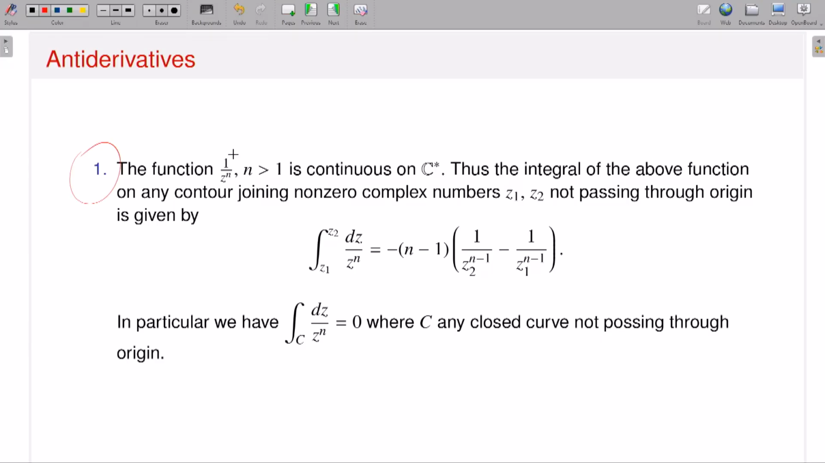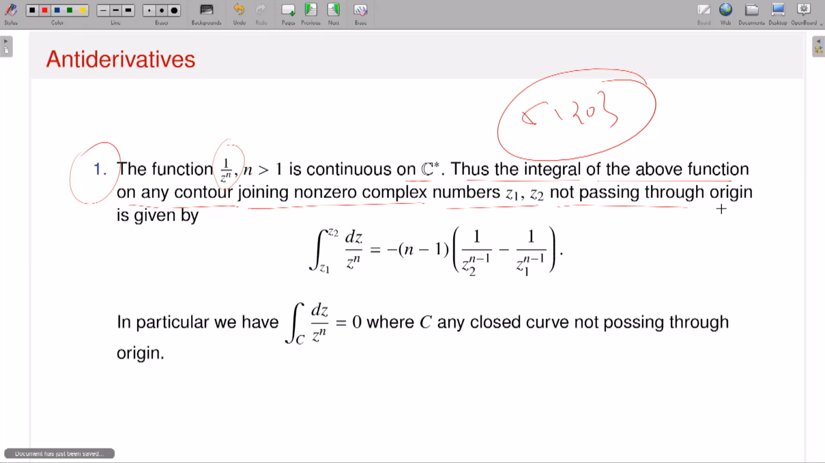Same thing, the function 1 by z to the n, with n greater than 1, is a continuous function on C star. C star means what? This is actually C minus the origin, because it is 1 by z, so 0 will have a singularity. Thus the integral of the above function on any contour joining non-zero complex numbers Z1, Z2, not passing through the origin, is given by this, which is the same as this.